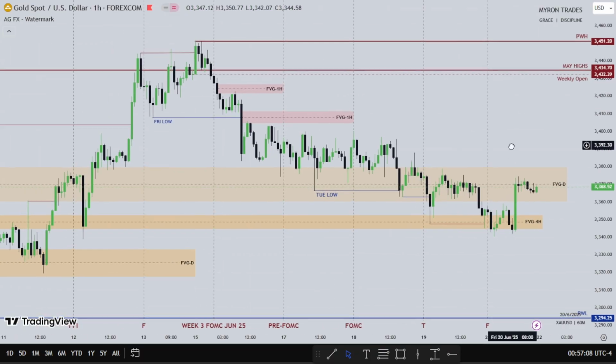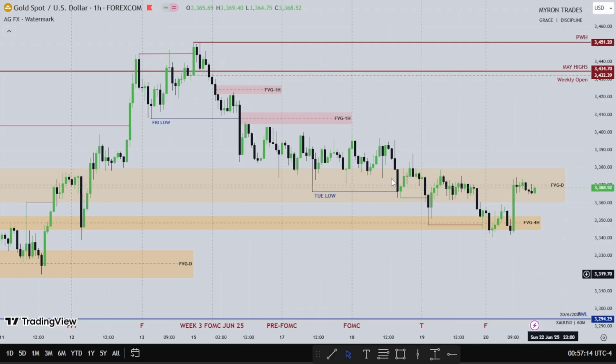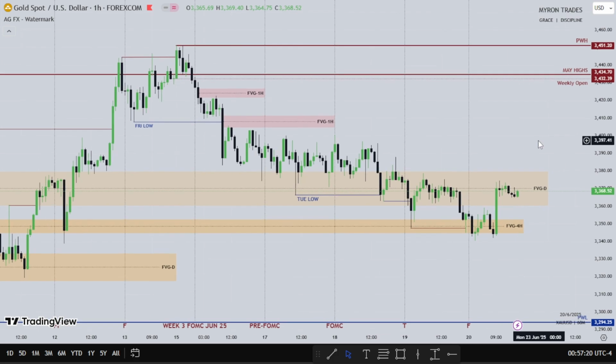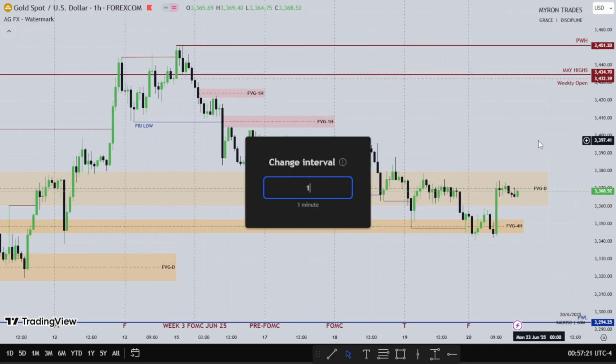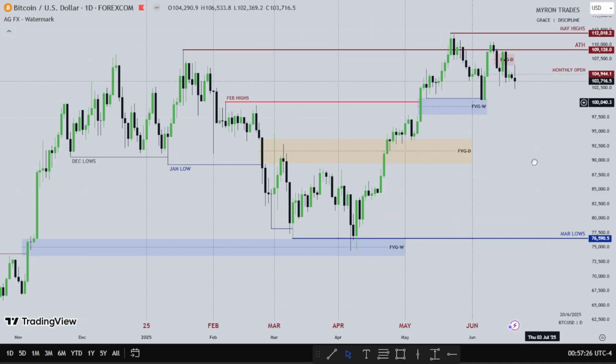So that's about that for gold. Gold didn't really do much this week. It was just going up, down, up, down. So that's about that for gold. Let's head down to Bitcoin. Bitcoin will be the last asset I'll talk about.